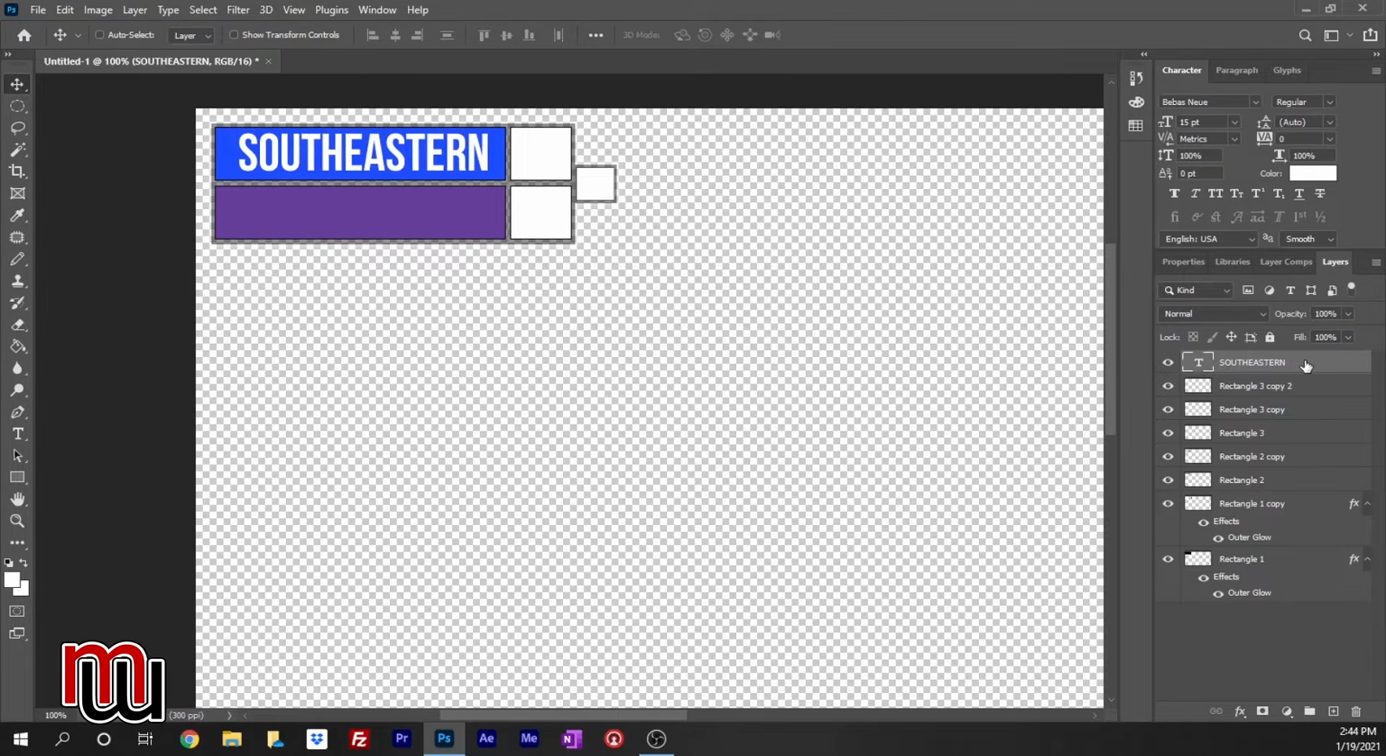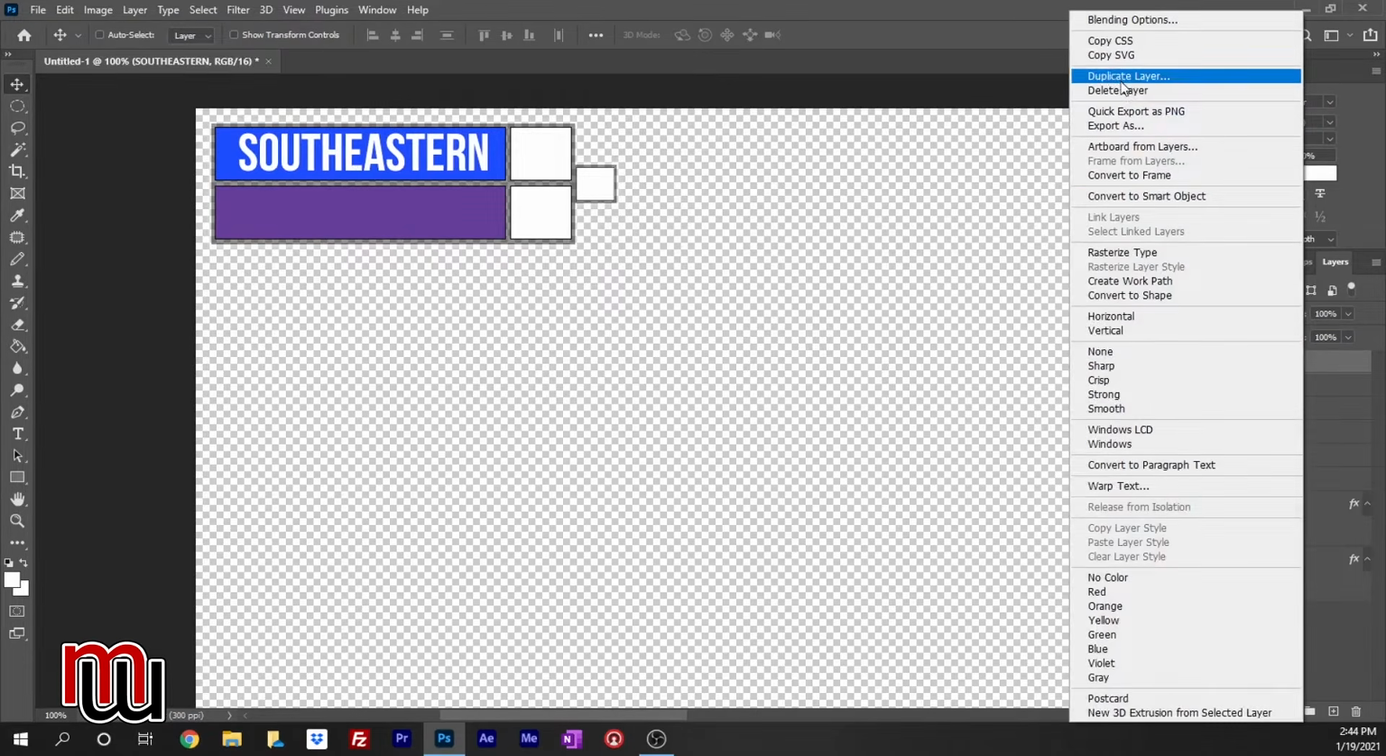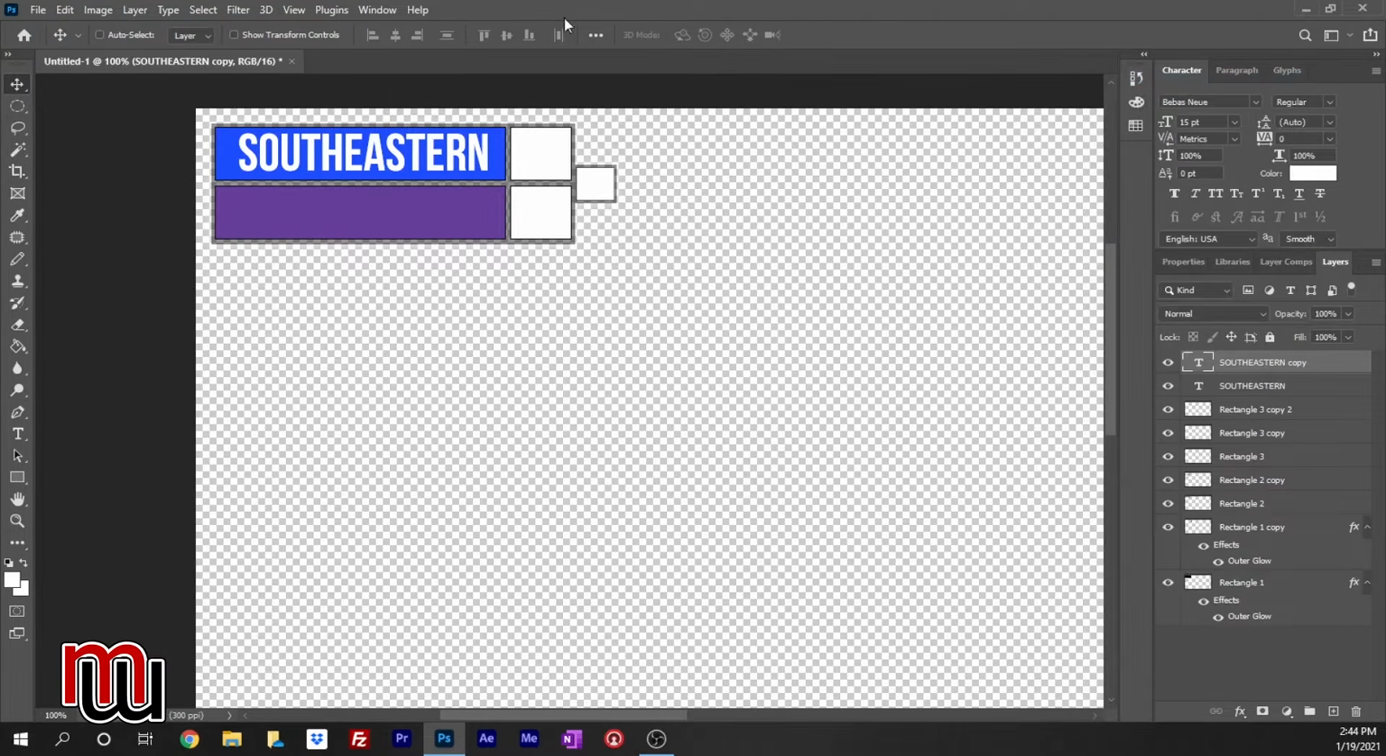Now, of course, I can just duplicate this layer. And then I pull it down. And then I will double click and I'll change it to Untitled. And there you go. We have that quick scoreboard set up. Southeastern Untitled, pretty basic. So with this basic scoreboard, you could use this for football. You could use it for basketball. You could use it for baseball, with the inning being here.